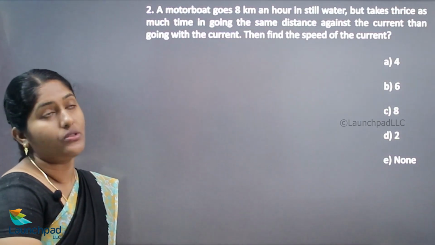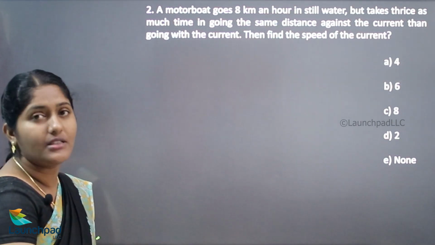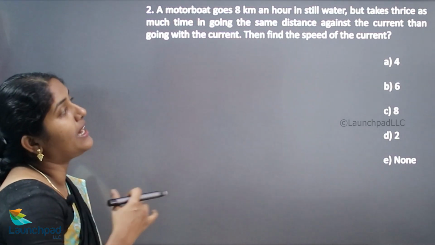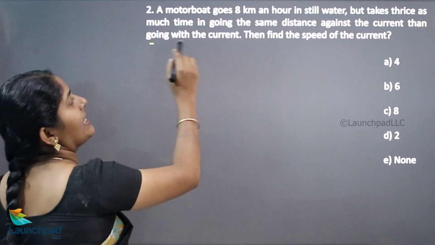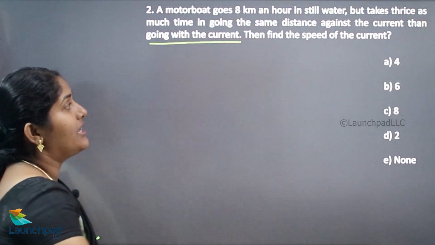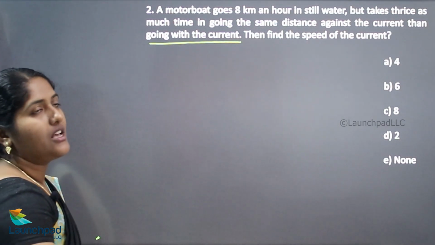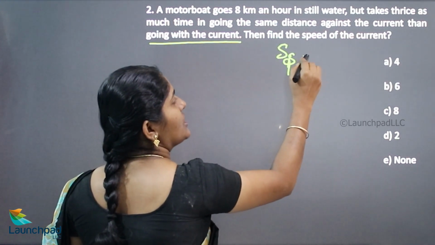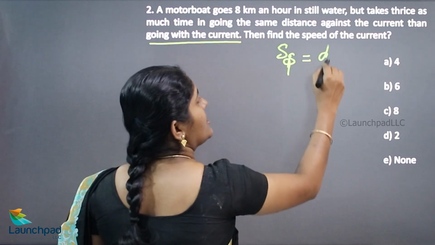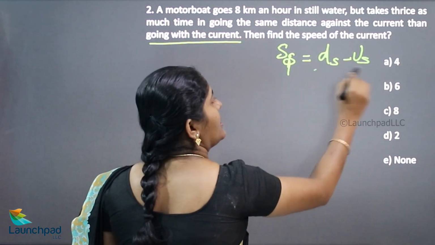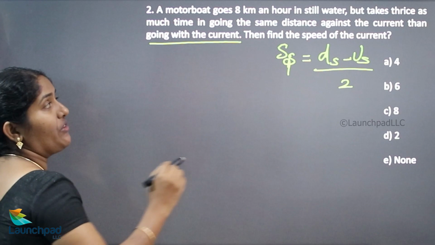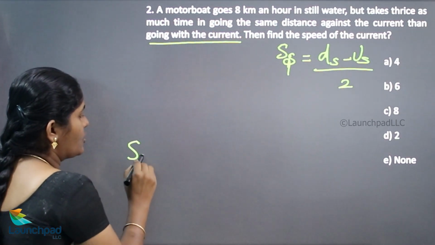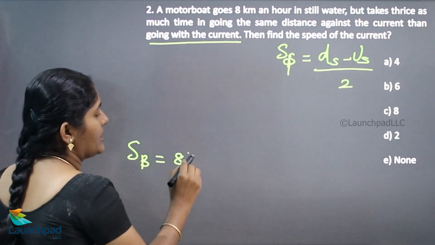A motor boat goes 8 km an hour in still water but takes thrice as much time in going the same distance against the current as going with the current. Then the speed of the current is? Here we need to find out the speed of the stream, or speed of the current: downstream speed minus upstream speed divided by 2. We have one data. What is that? 8 km per hour is the speed of the boat.